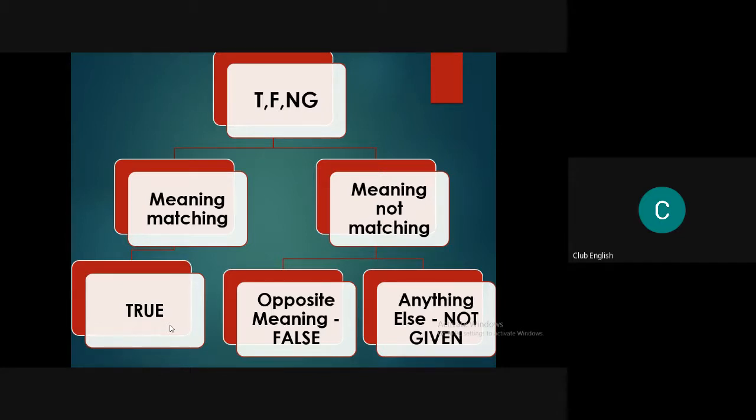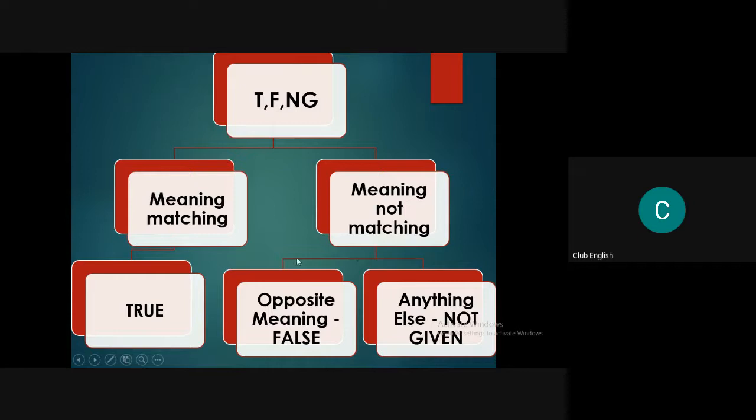First of all, you need to understand the flow chart on the left-hand side. The moment you get the question, you read the passage statement and the question statement. You find out whether the meaning is matching 100% between the passage statement and the question or not. If the meaning is matching 100%, you go with true. If the meaning is not matching, you go this side, and you see that the meaning is not matching.